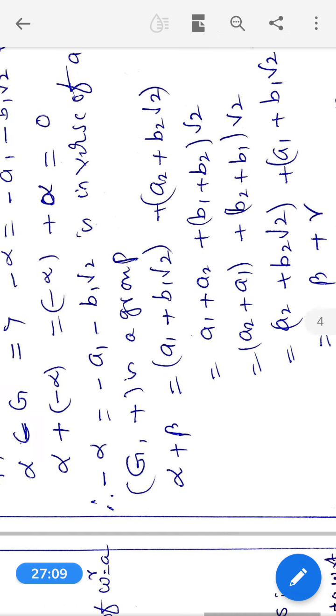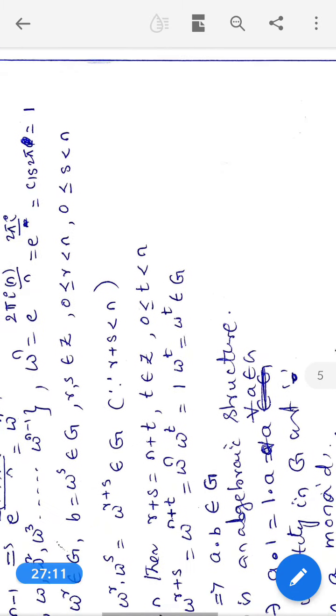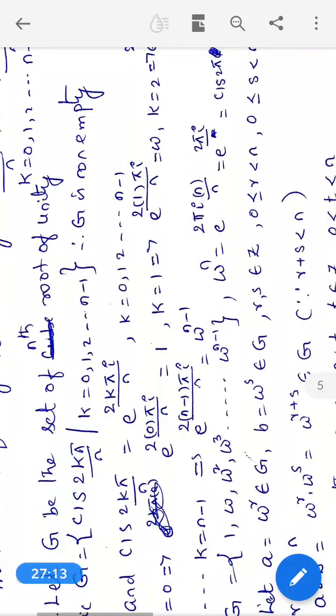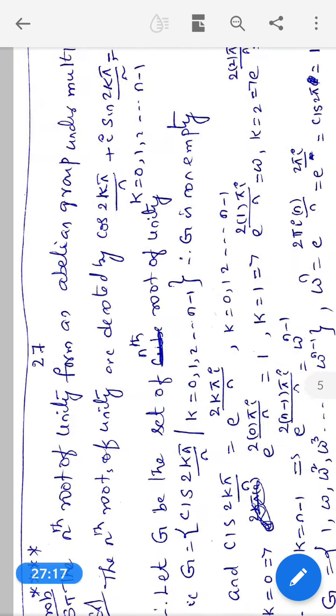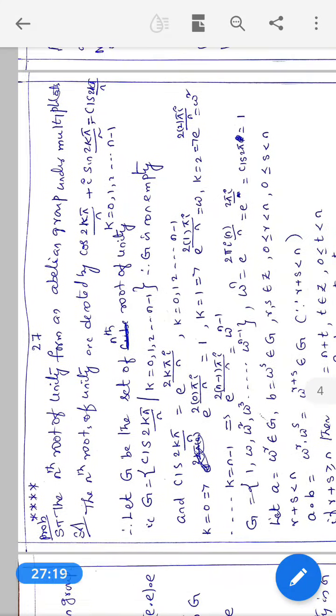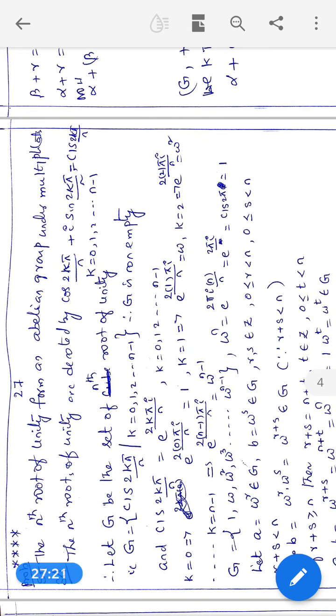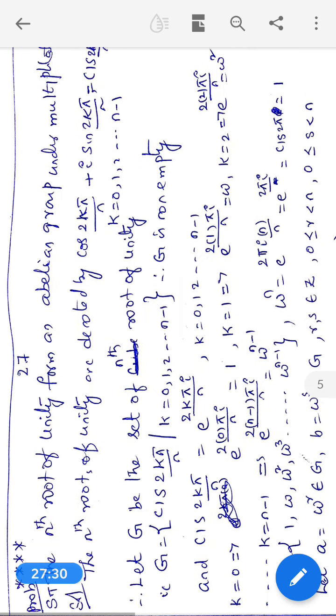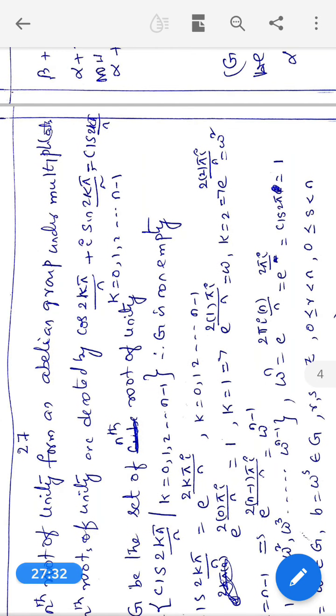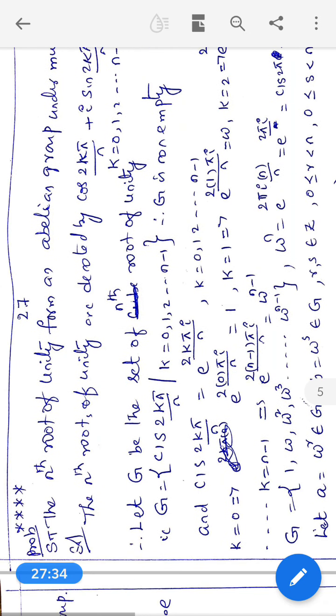So, very important problem. This problem is asked many times in the examination. Now we go to the next problem. This is also somewhat important. That is, show that the nth roots of unity form an abelian group under multiplication. Once again the problem: the nth roots of unity.